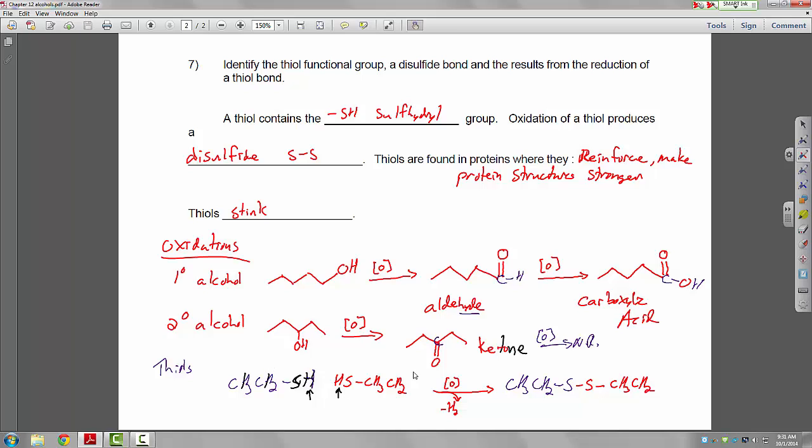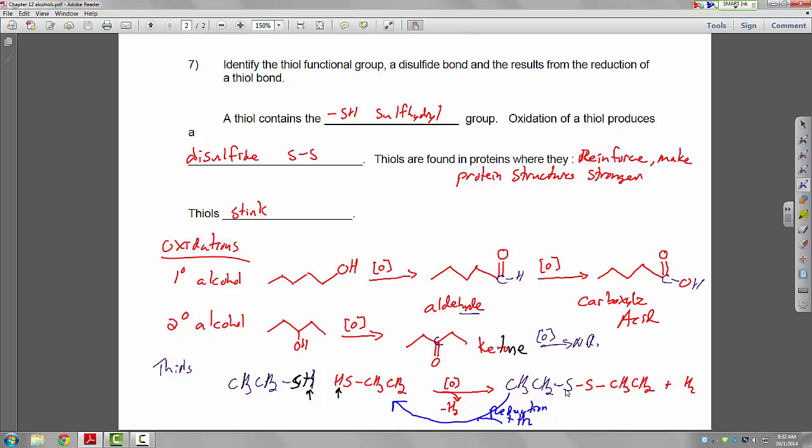So here's an oxidation in one direction. We'll put hydrogen here. In the reverse direction, this would be a reduction. This is where we're adding hydrogen back and reducing this disulfide back to the thiol, adding hydrogens back onto these. This is a form that you see in proteins, where one strand of an amino acid chain or a protein chain is linked to another strand by this disulfide, and that's what helps hold these proteins together.